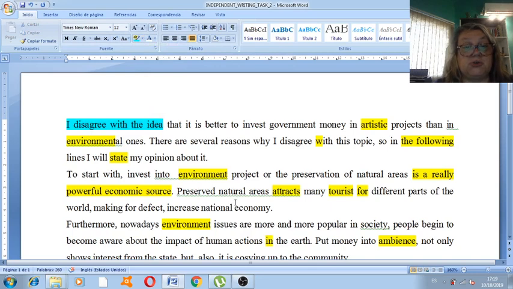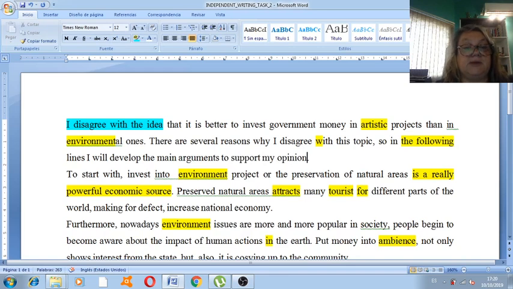So what you'll do in the remaining part of the essay is to support your opinion with arguments, right? So instead of I will state my opinion about it, you could say I will develop the main arguments to support my opinion, or something like that, all right?